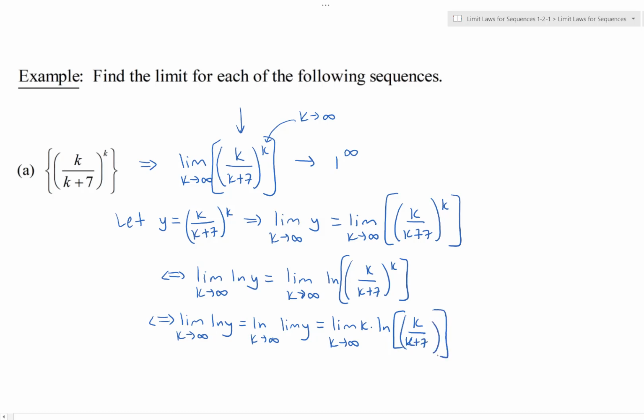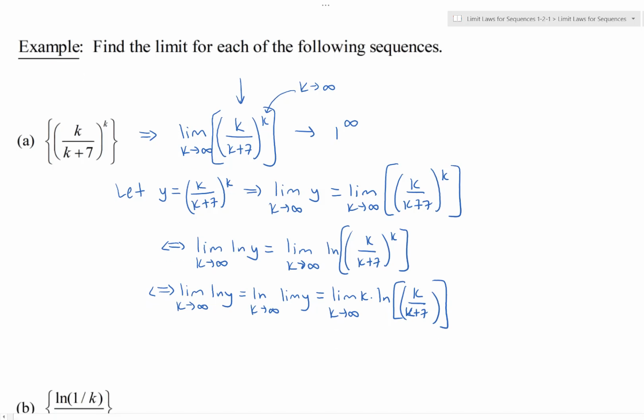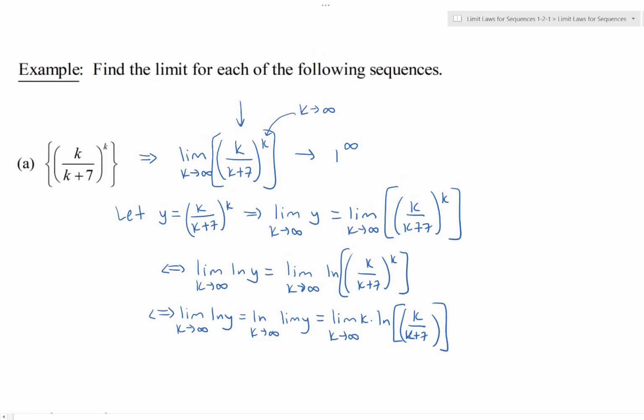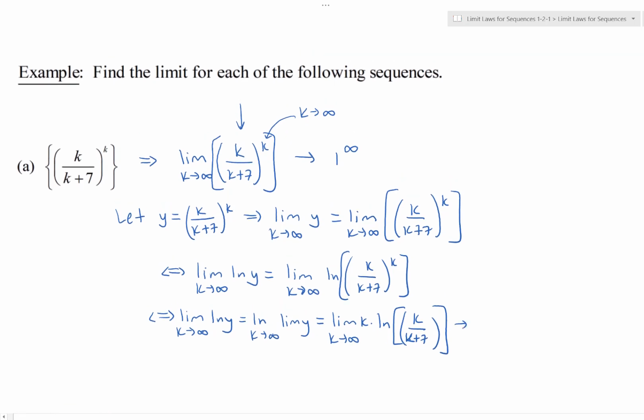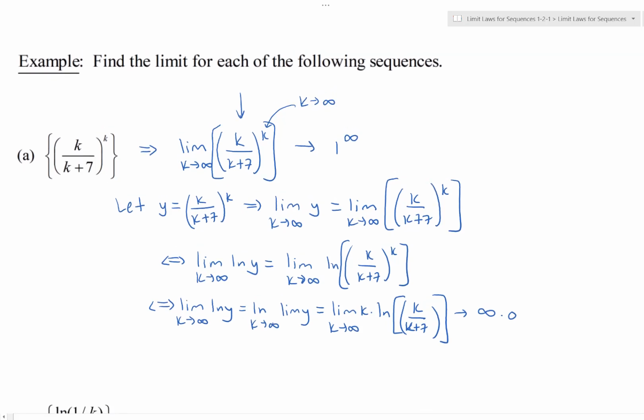And that's it, right? So in other words, we're utilizing the property of logarithms to bring down that k. Why does that help? Don't look at that next example yet. Because now when we write it in this form, this is the same thing as having the form infinity times natural log of 1, which is 0. That is an indeterminate product, which we could then rewrite as an indeterminate form and apply L'Hopital's rule. So that's what we're going to do.